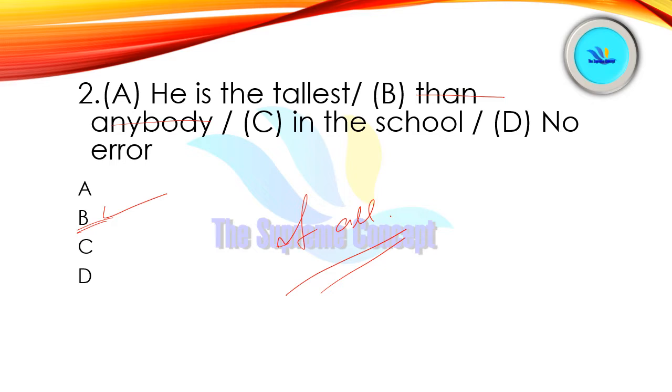Basically we use than in case of comparative degree, that is, we usually use than along with a comparative form of adjective. But of is used with the superlative form of adjective. So of all would be our answer. So option number B is correct here.